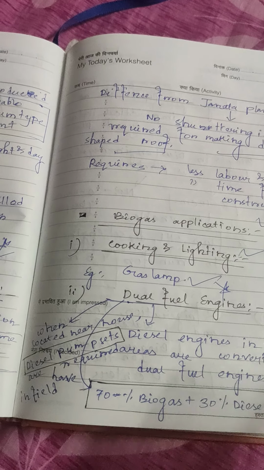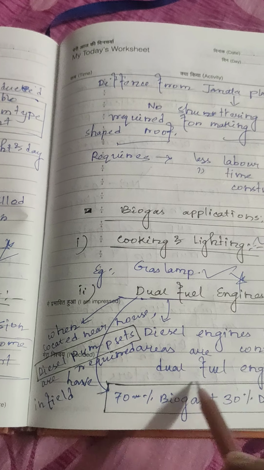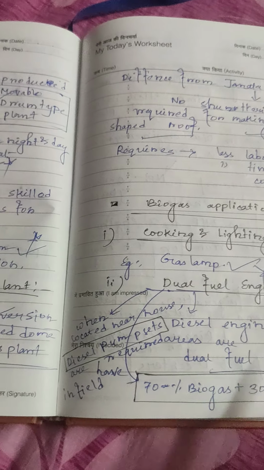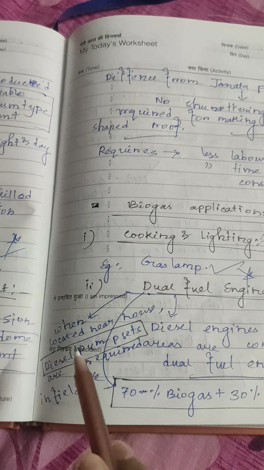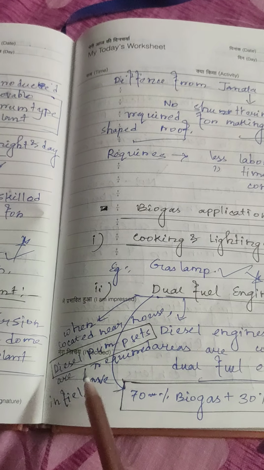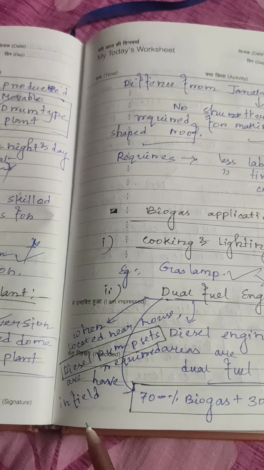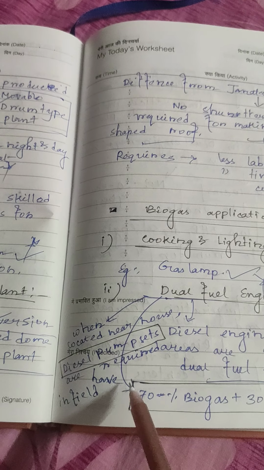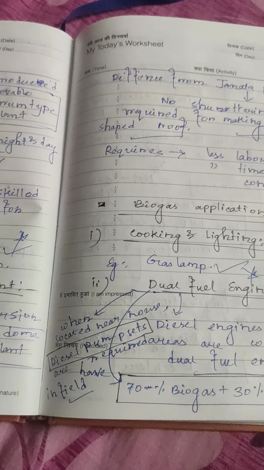Dual fuel engines. Diesel engines in rural areas are converted into dual fuel engines. When engines are located near the house, diesel pump sets are also required in the field.